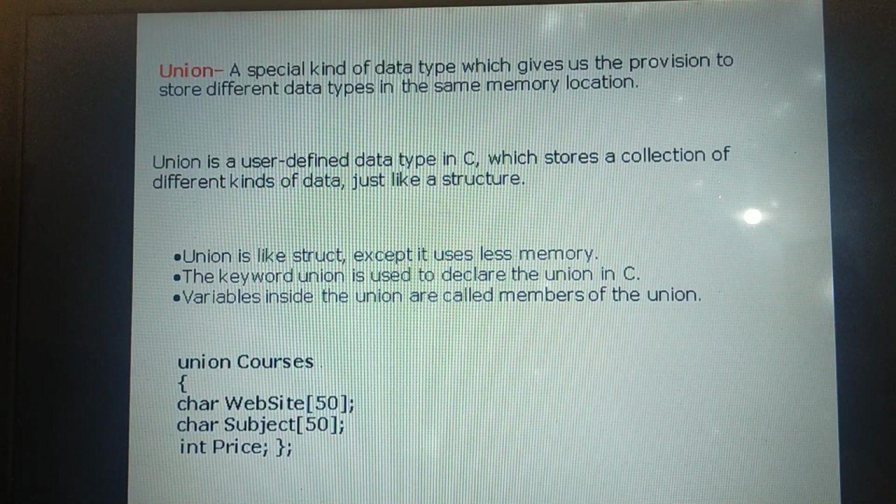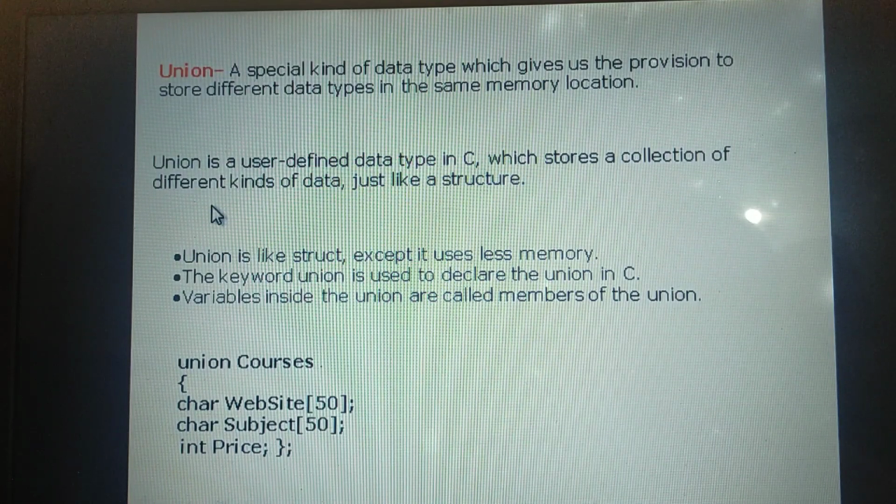Next data type is union. Union is a user-defined data type in C++ or C, which stores a collection of different kinds of data, just like a structure. Union is like a structure, except it uses less memory.